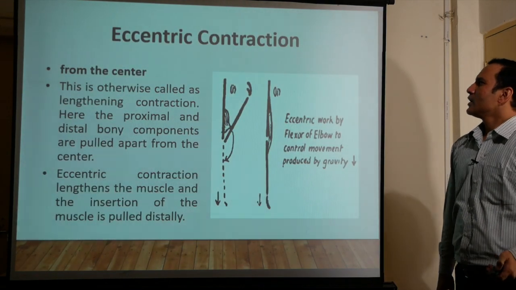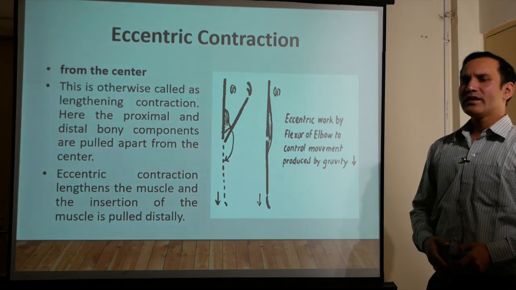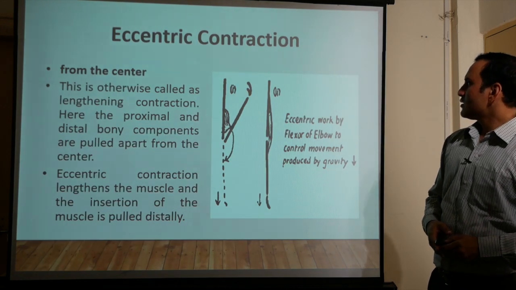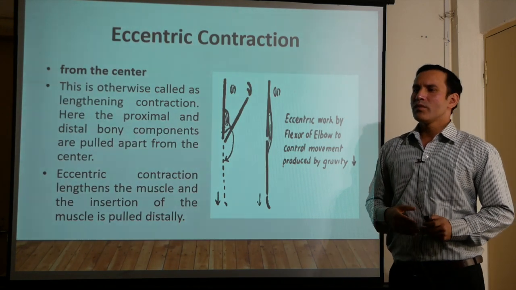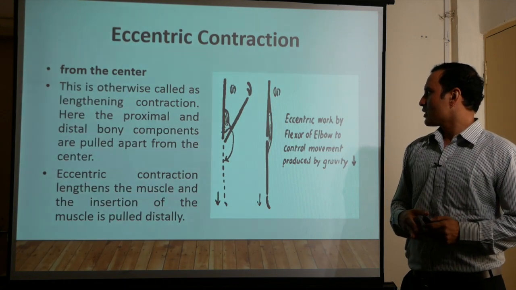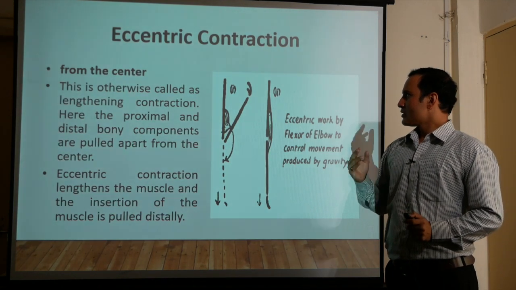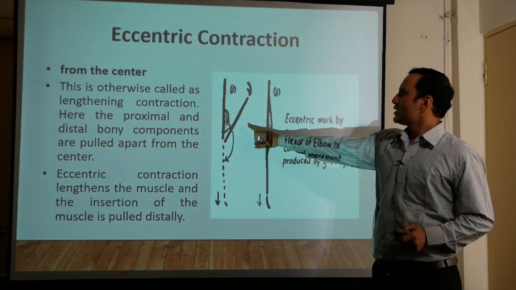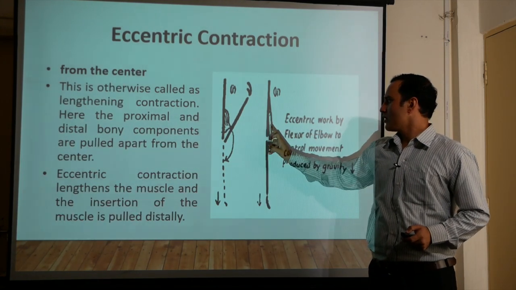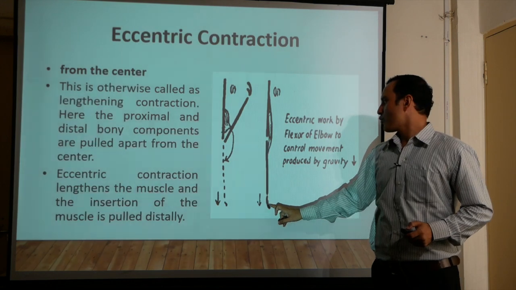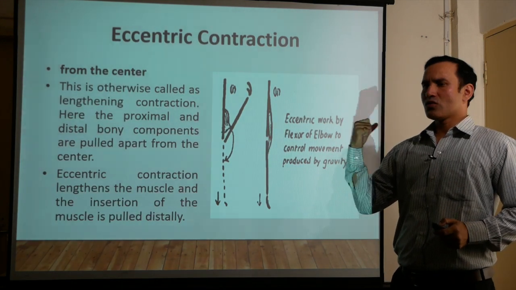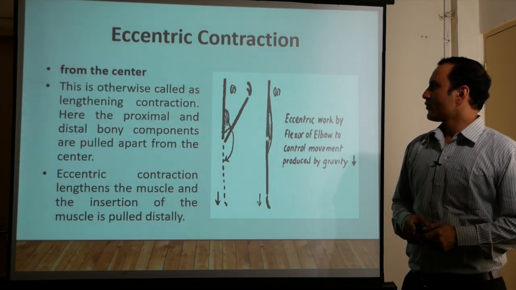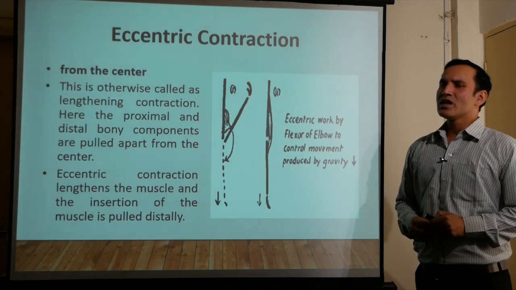So next is eccentric contraction. What is eccentric contraction? From the center means the joint or limb, distal extremity or proximal, anything can be, that is moving from the center to away from the body part. If you see here, the elbow is fully flexed and here it is fully stretched position. So from close to far, or from the center to away from the center. This is otherwise called lengthening contraction.